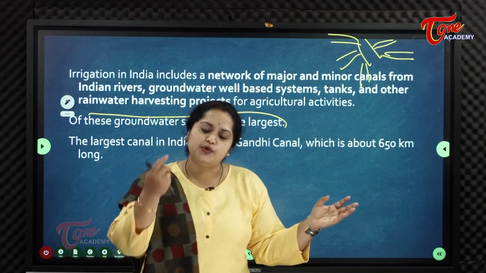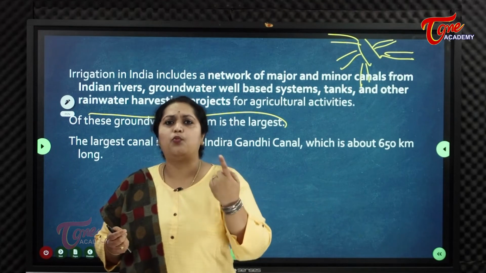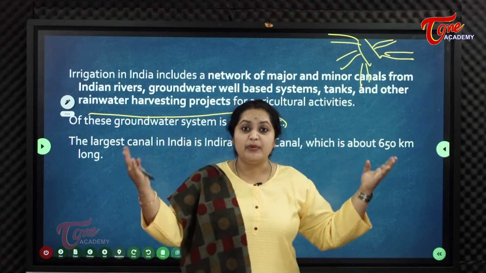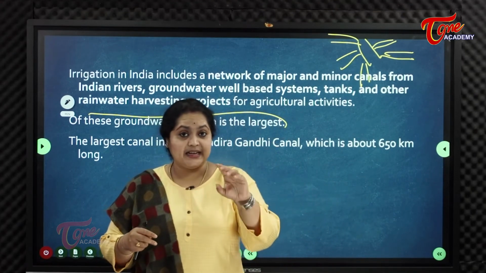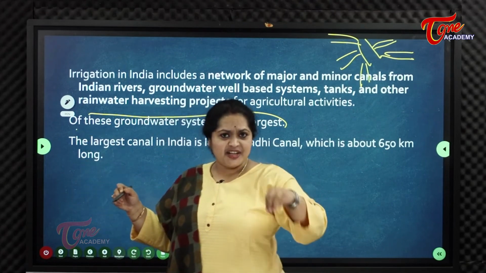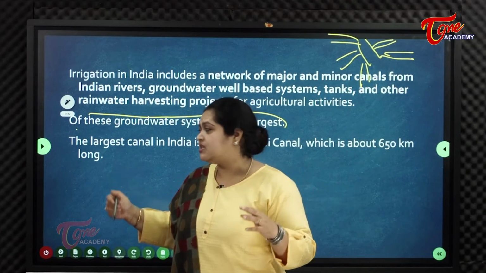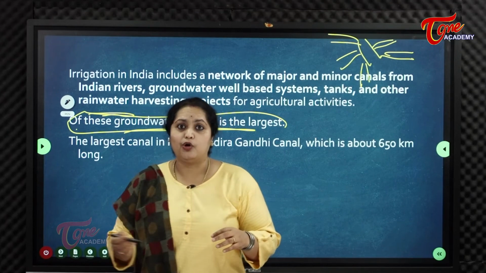All over India you get a well. Each and every village in India has at least one well. You can imagine how many villages we have. So the most practiced irrigation system is groundwater, that is, well irrigation.